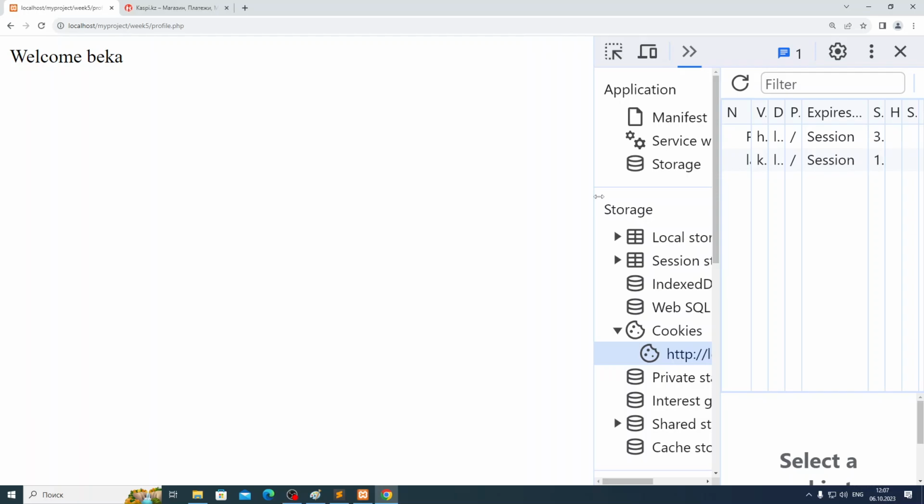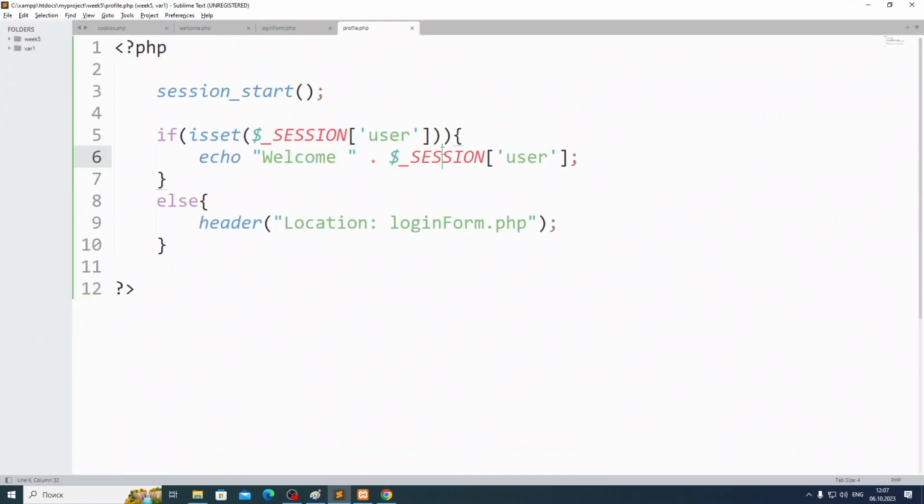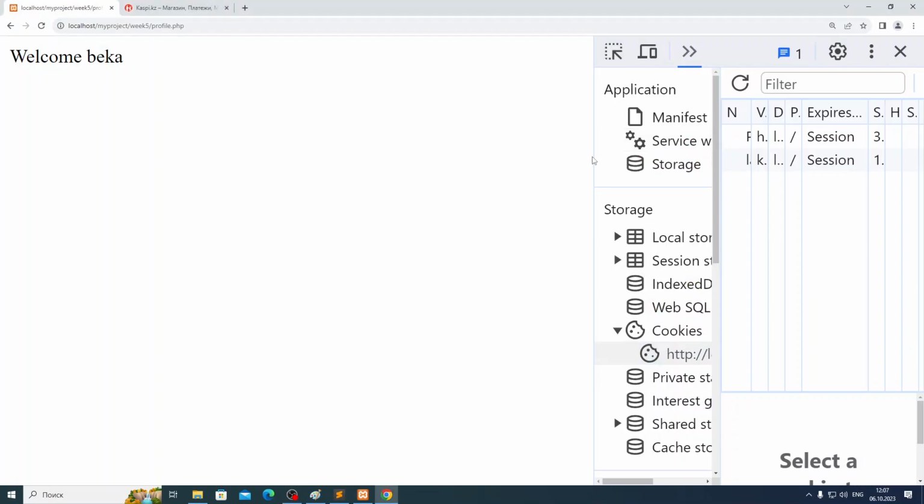Okay, guys? You repeat about this session. This isset: if set, it means we have something inside the session under the user key. If we don't have it, isset will give you false. So one more piece of information, guys, about sessions. We know that sessions store some information about a user. We can store information about the user, and we can store another kind of information too. I will show you in the next lesson. But for now, we can store user information.